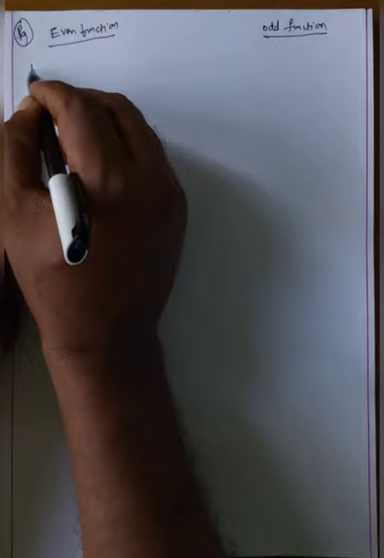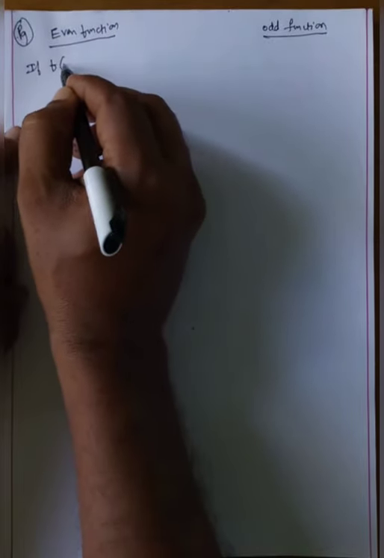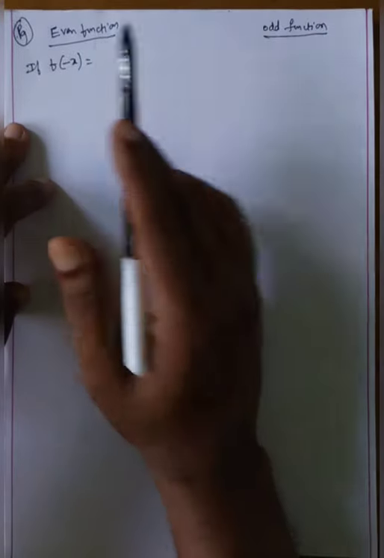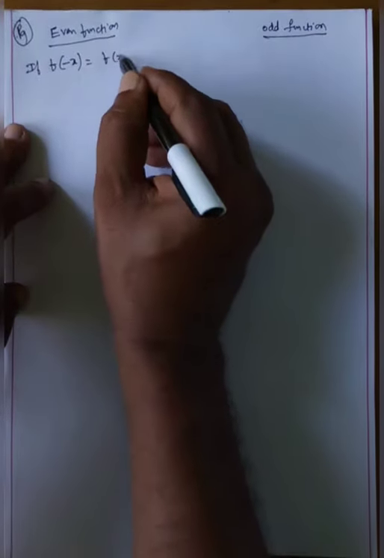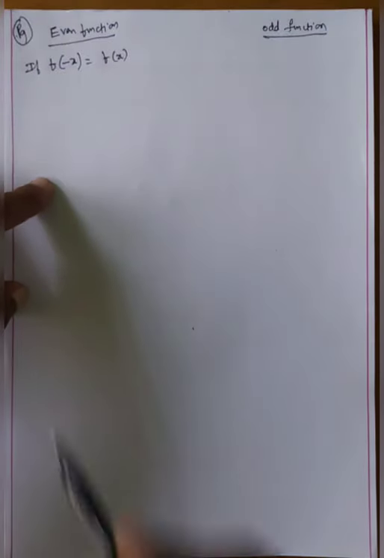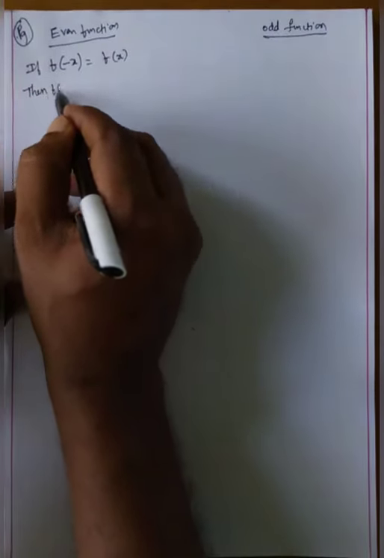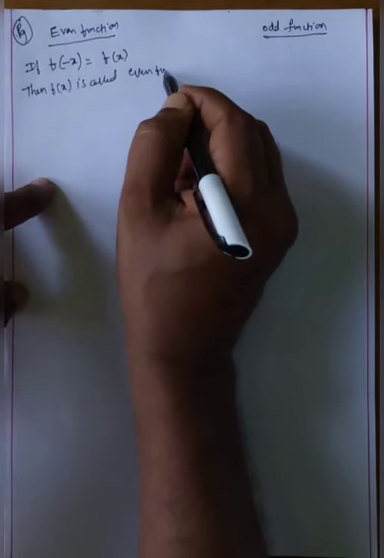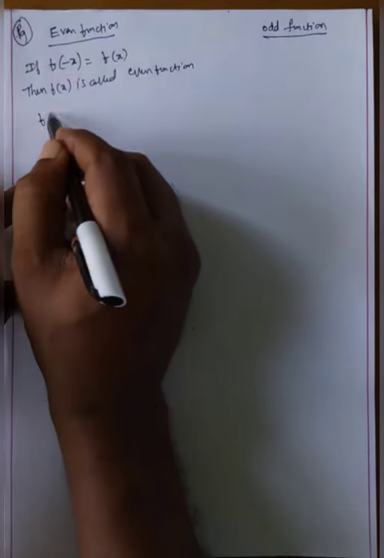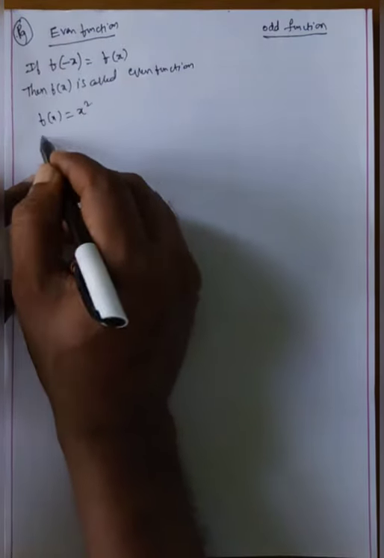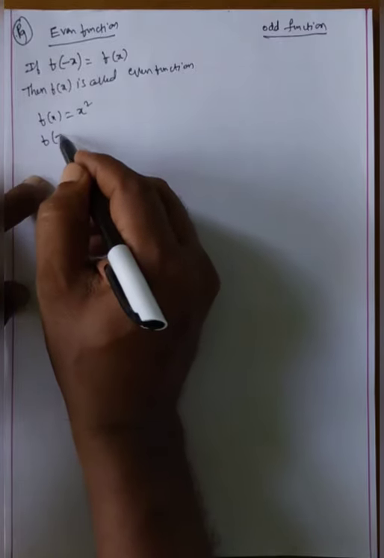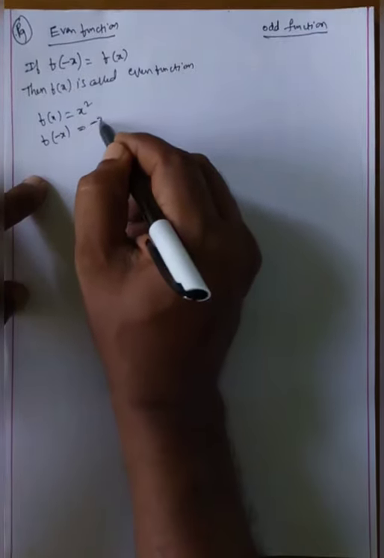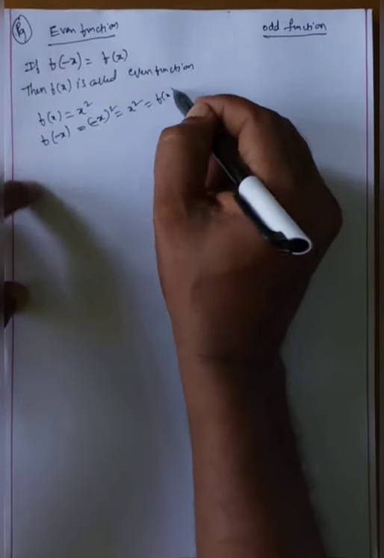Suppose one function is given, and instead of x we write minus x. Again we get the same function, f of x. If f of minus x is equal to f of x, then f of x is called an even function. What are the examples? Suppose f of x is equal to x square. What happened? Instead of x you write minus x, that is equal to minus x whole square, that is equal to x square. This is again f of x. It is an even function.